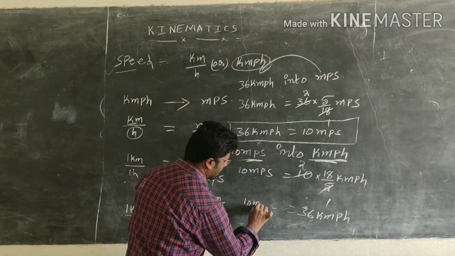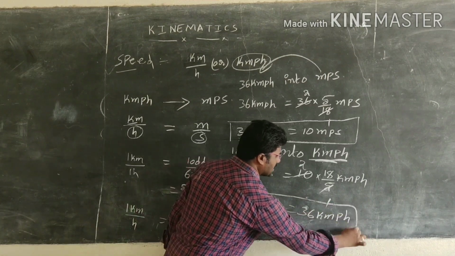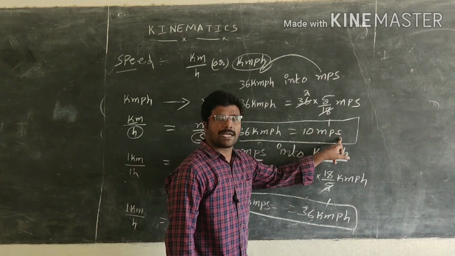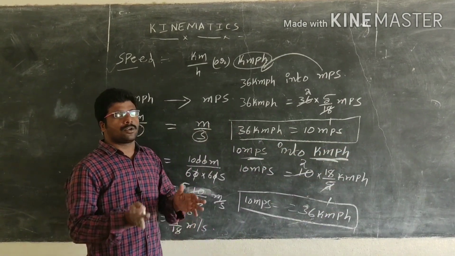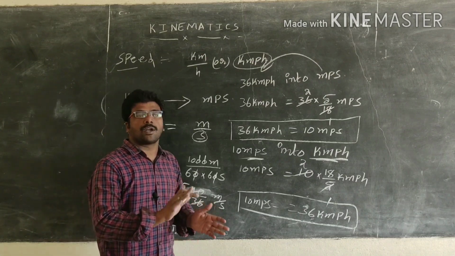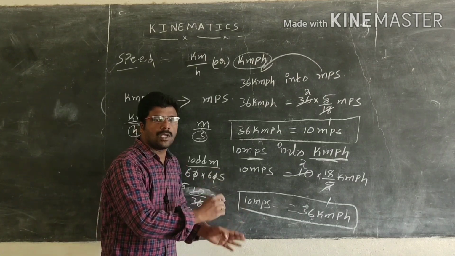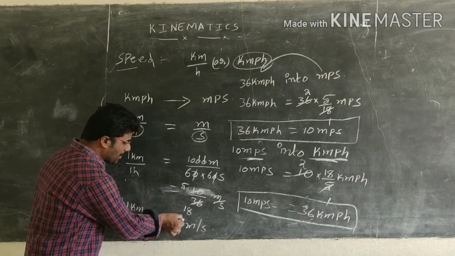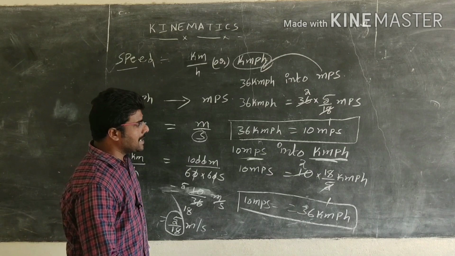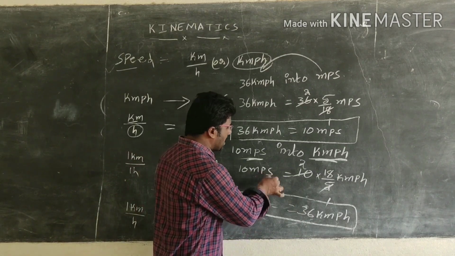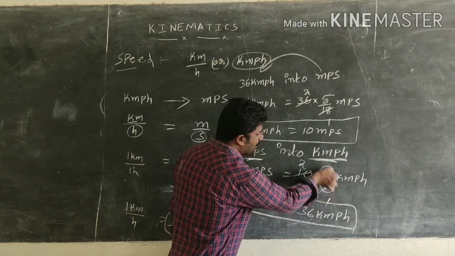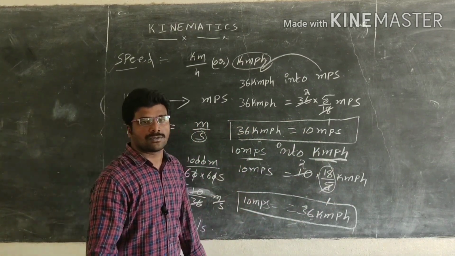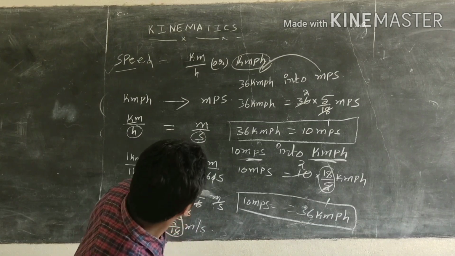So 10 meter per second equals 36 kilometer per hour, or 36 kilometer per hour equals 10 meter per second. In order to do some numericals, we want to convert kilometer per hour into meter per second. How to convert it? We multiply with 5 by 18. In the same way, to convert meter per second into kilometer per hour, we multiply with 18 by 5. This is only the basics. Now we are going to see other problems.